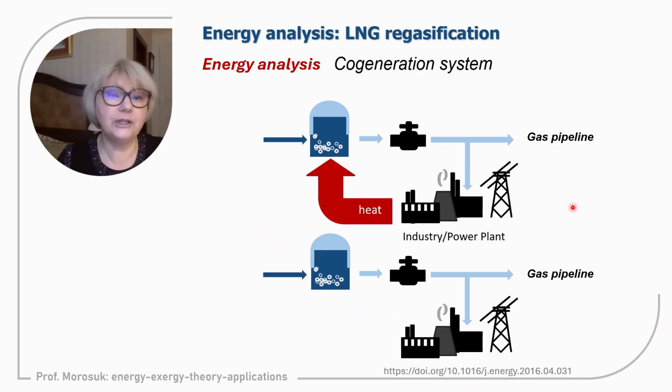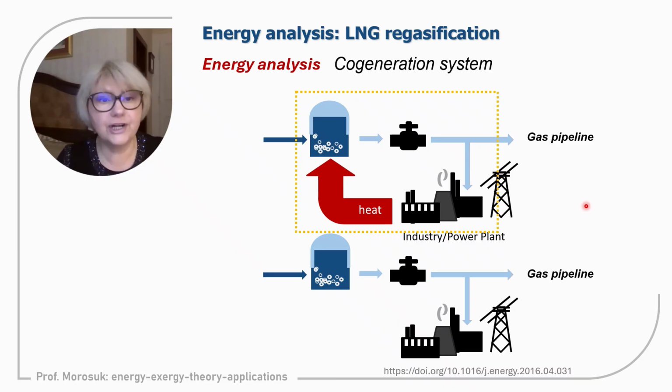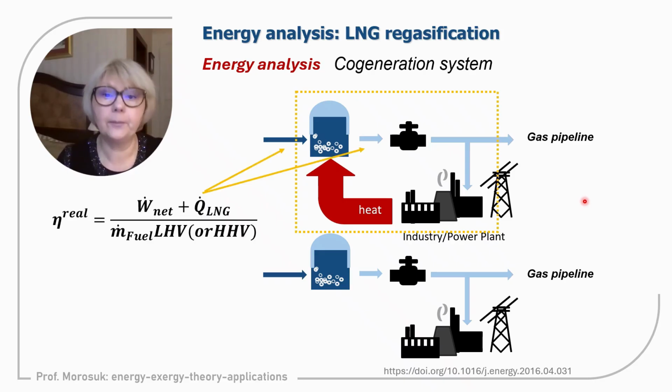We can use the heat of combustion gases, for example, to regasify LNG. It is a kind of heat utilization, which is a very good idea. But in this way, we should consider that regasification and the power plant are now one system that should be discussed. It is a cogeneration system for generation of electricity and regasification of LNG.